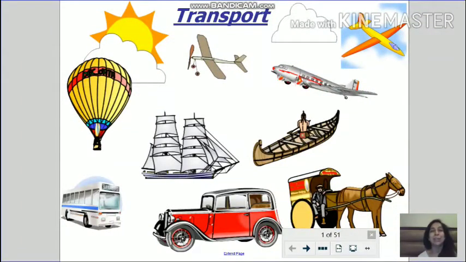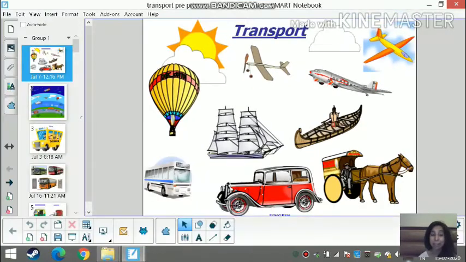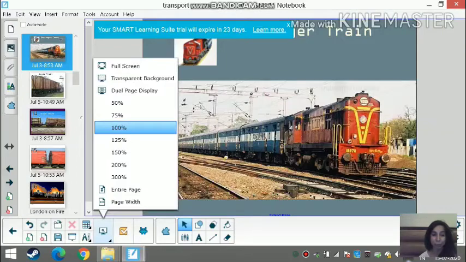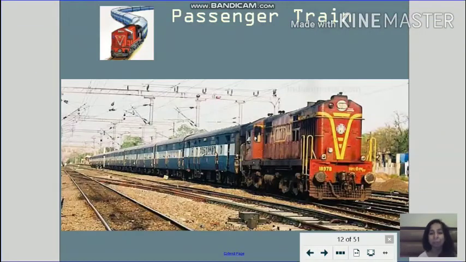All right. So, children, this week we are going to continue with transport in our resource room class. If you remember, in the last class, we had seen train. Train was the last land transport that we saw. Do you remember? And I really hope that you all have seen the presentation and you have revised all the land transport that we saw in the last class. Did you? Okay, so here we are going to continue from train.